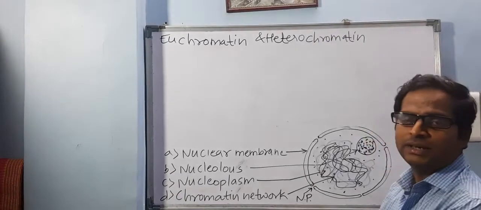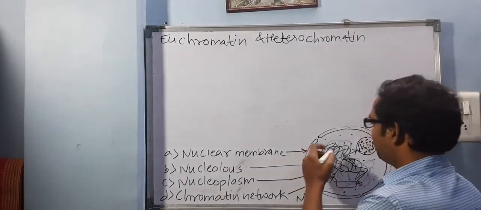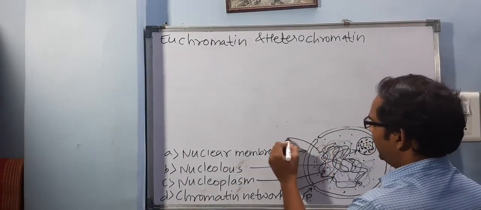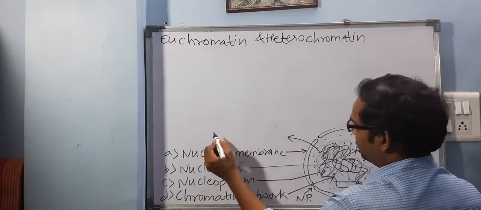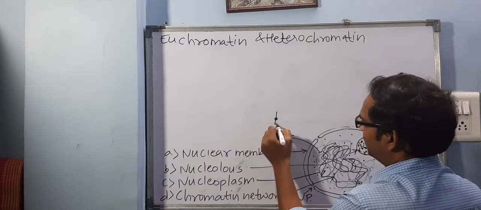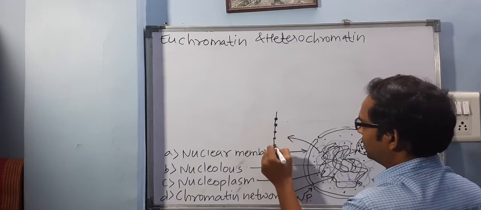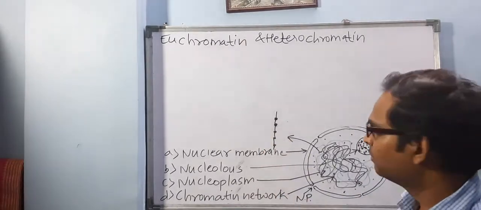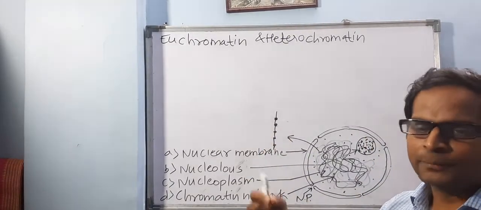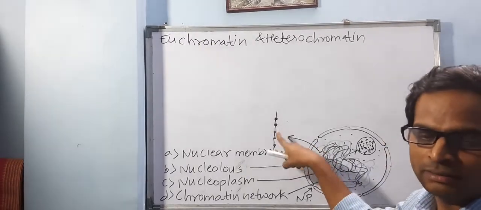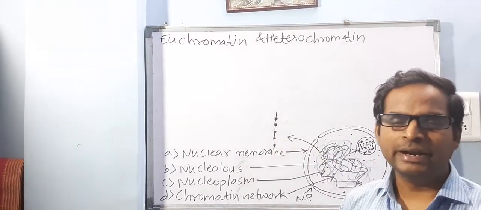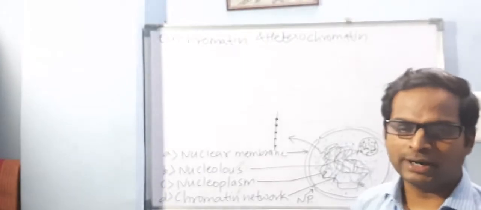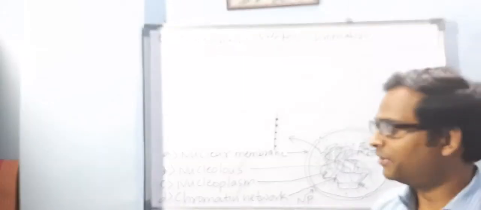Now when you observe this under electron microscope, it will look like some thread-like structures. It will look like a string which has got beads inside, so it can be referred to as a beaded string.